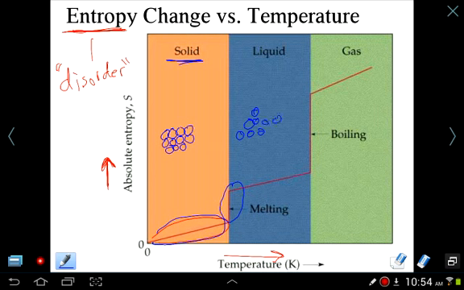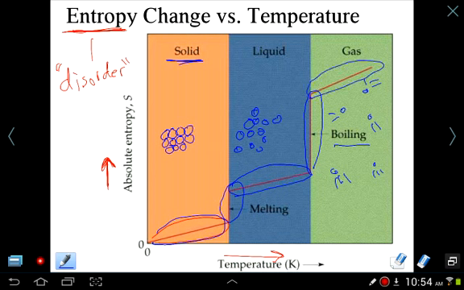And if you keep heating a liquid, it goes up linearly because the molecules can now speed up faster and faster. But then there's a huge jump anytime you go from a liquid to a gas. Very big jump in the boiling phase change. And this makes sense because now the particles are completely free of one another. They can go anywhere they want. So this is by far the biggest increase in entropy for a substance, going from a liquid to a gas. And then finally, as you keep heating a gas, the gas speeds up and increases in entropy.